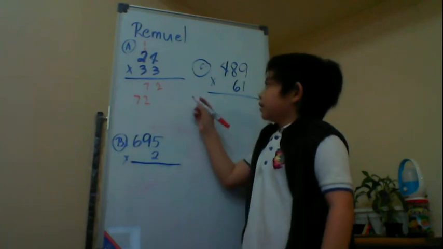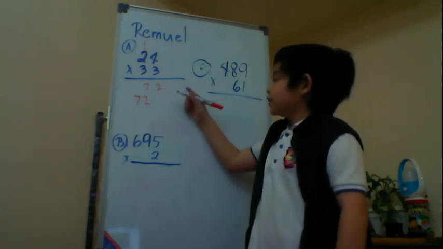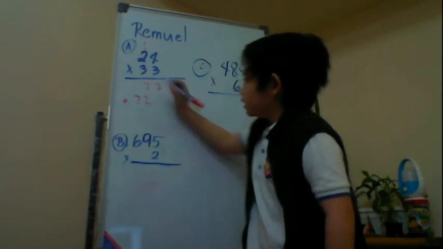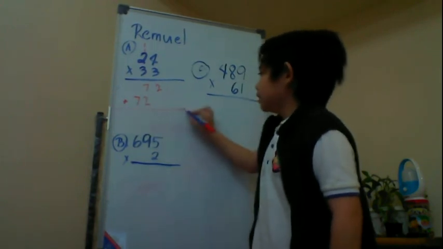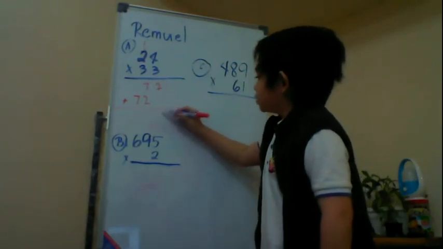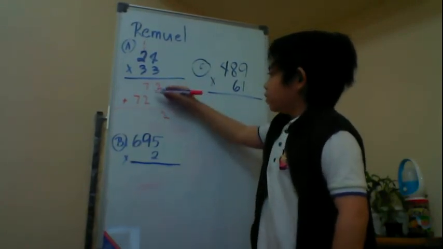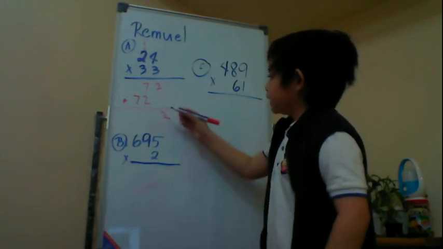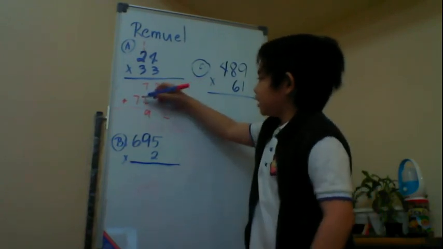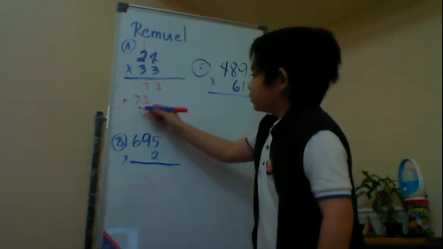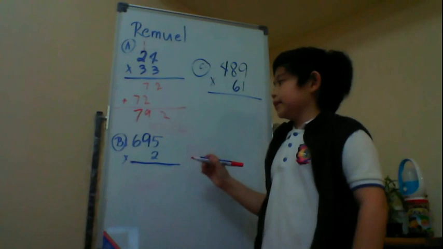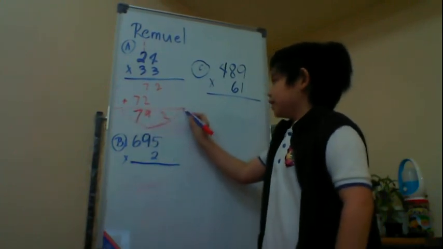Now, to get the product of this example, let us add 72 plus 720. Since there is nothing to add with 2, let us bring down 2. Now, 7 plus 2 is 9. Write 9 on the tens place. Since there is nothing to add with 7, bring down 7. So the product is 792.